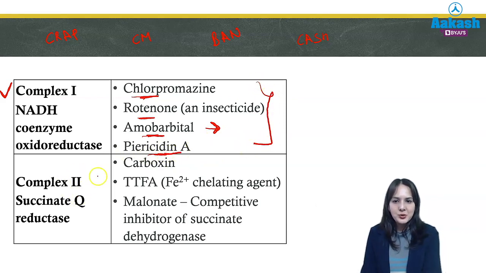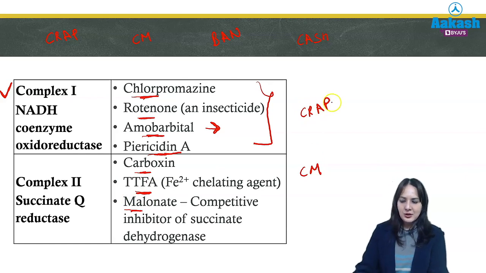Now for complex 2, the inhibitors are CM. So one is carboxin and TTFA, and second is malonate. So TTFA you can remember with carboxin, and malonate with CM. So with this you can remember the inhibitors of the first and second complex.